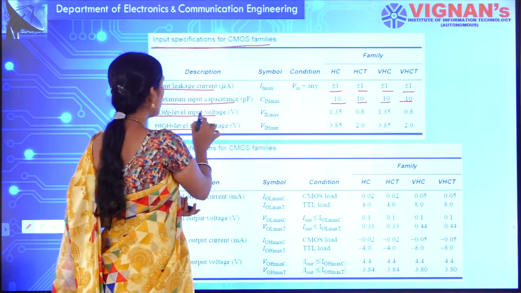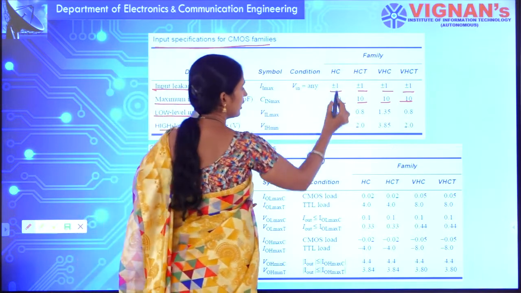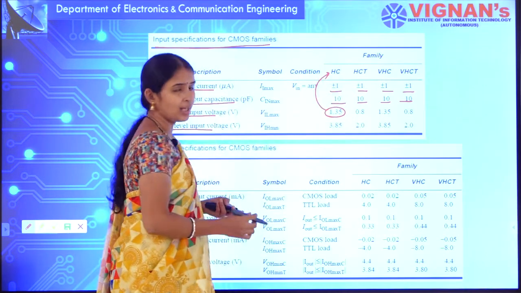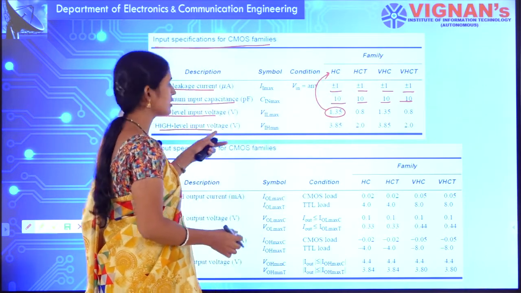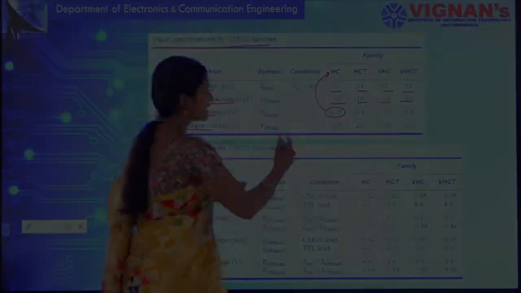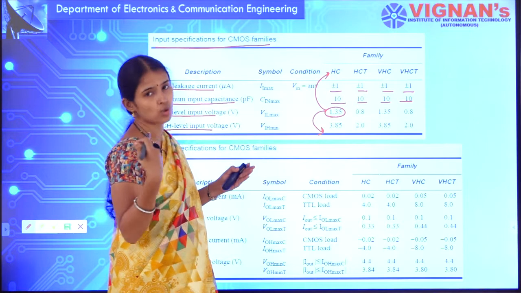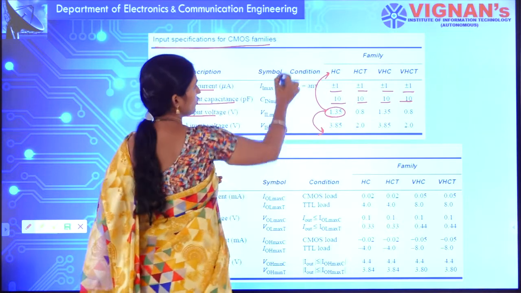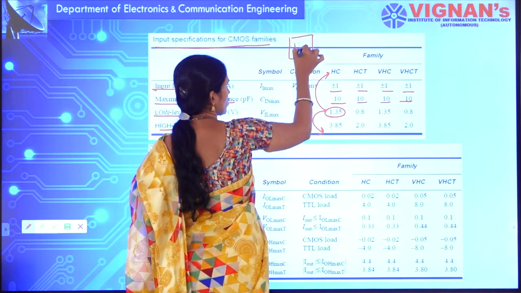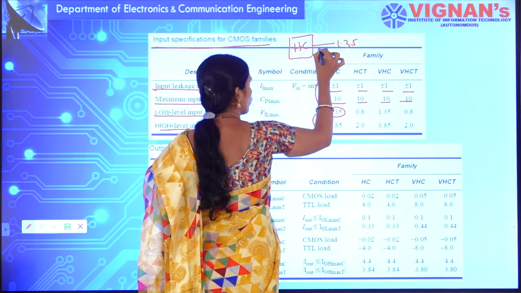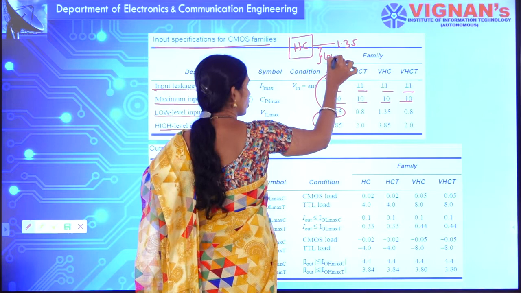At the same time, low level input voltage is 1.35 volts for high speed CMOS. That means any voltage less than 1.35 volts will be considered as logic low. If you see high speed HC CMOS circuits, any voltage less than 1.35 volts will be considered as logic low.